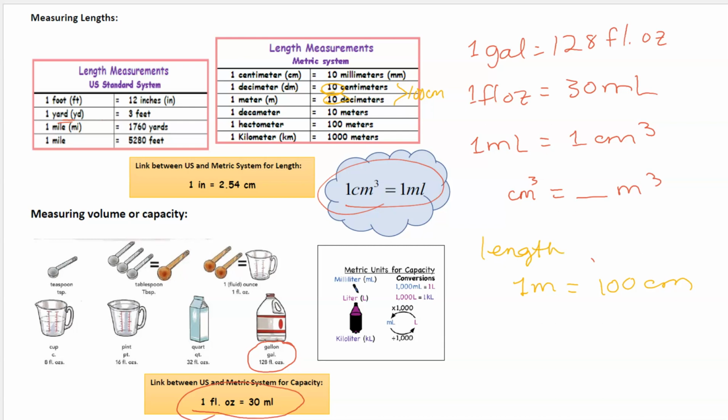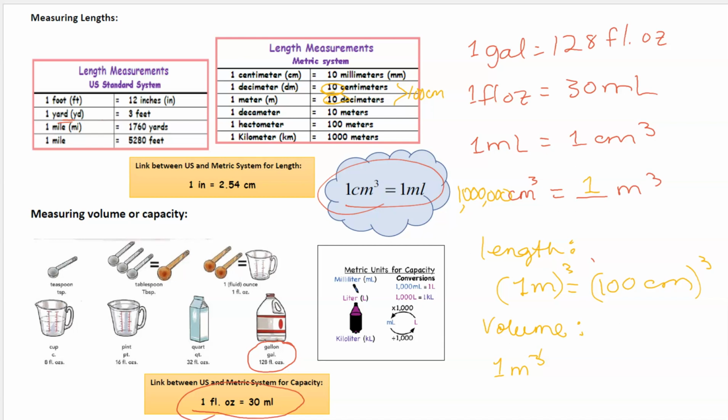Now, cubed is the unit of volume. So what do we have to do? We have to cube both sides. So 1 meter cubed is 100 cubed. 100 cubed is 1 with 6 zeros, which is a million centimeters cubed.